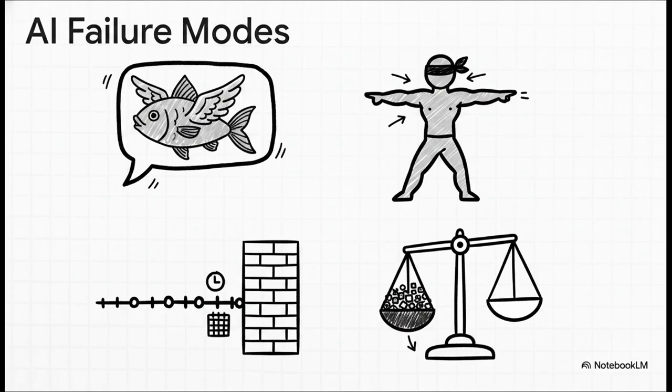Next up is the training cutoff. The model's core knowledge stops at a certain date. It doesn't automatically know today's breaking news unless it's specifically hooked up to a search engine. And finally, bias. Because they learn from our human data, they naturally reflect human cultural assumptions and skews.